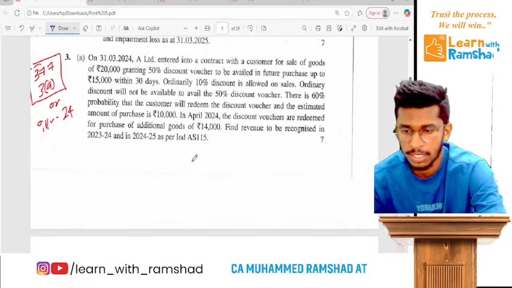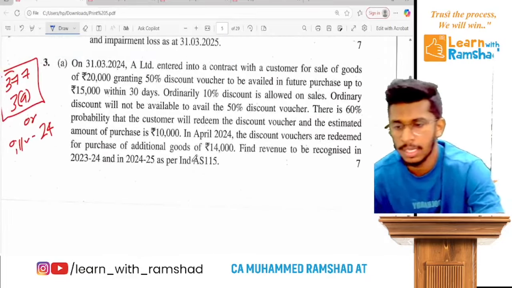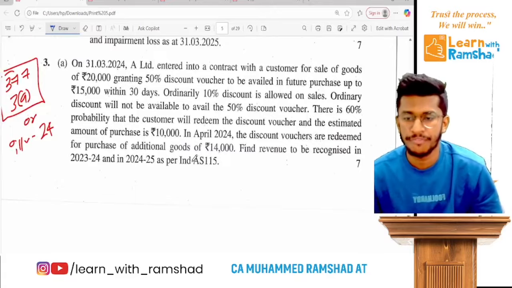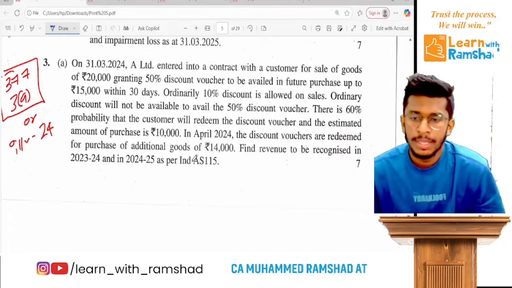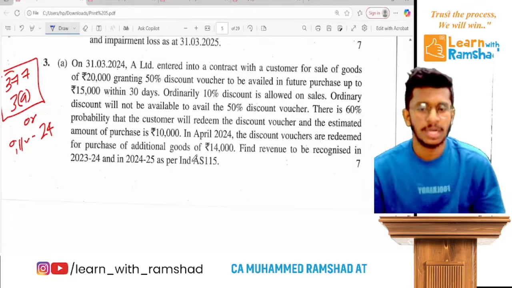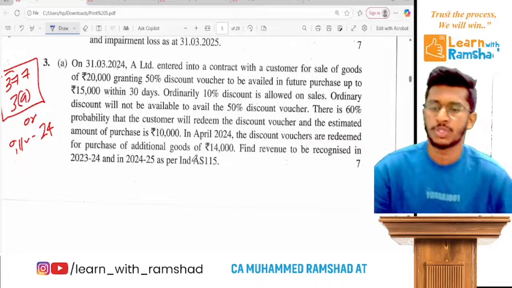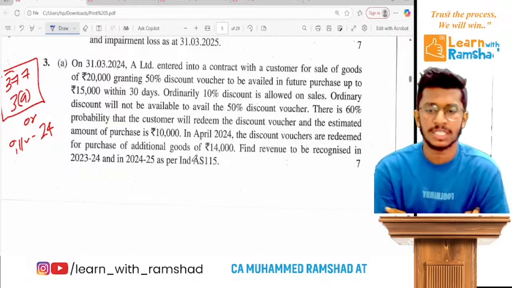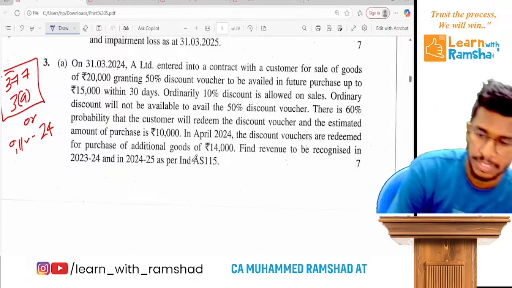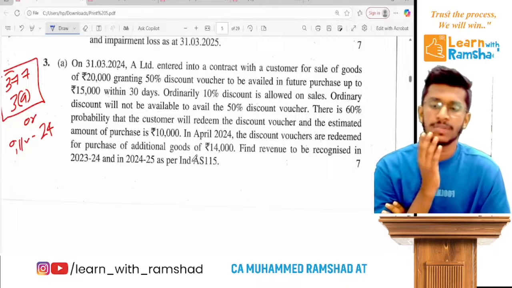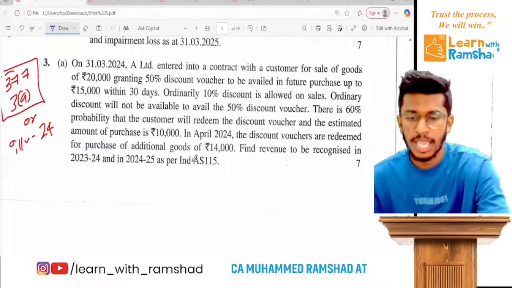Yeah, there's a question. Clear? 3A. So 3A: on 31st March 24, A Limited entered into a contract with a customer for sale of goods for 20,000, granting a 50% discount voucher to be availed in a future purchase up to 50,000 within 30 days. So actually this is the same question.